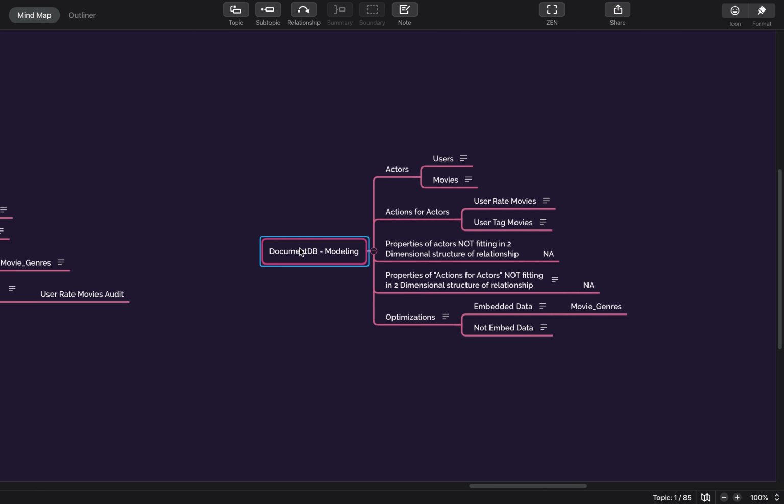Yes, this is generic, but actually I was not able to get enough time to work on time series databases, or on very specific things like how to model a search engine, because that is a very specific use case. But this is more generic, where you can insert multiple dimension data in a single table. If you can do that, then probably you only have to focus on actors and, let's say, actions of actors.